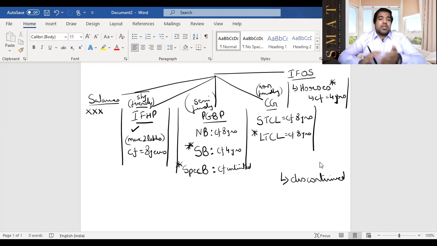You can set it off from other businesses, but of course when you carry it forward, you will only have to be in the business head, but you can carry it forward and set it off against other businesses for 8 years. You can do that.